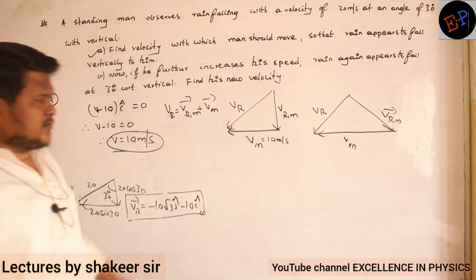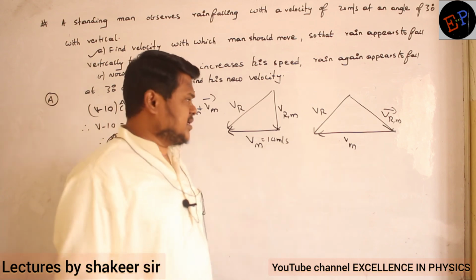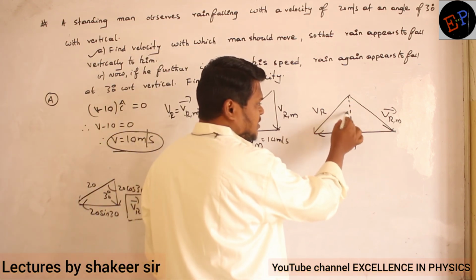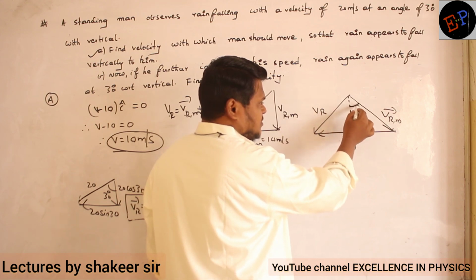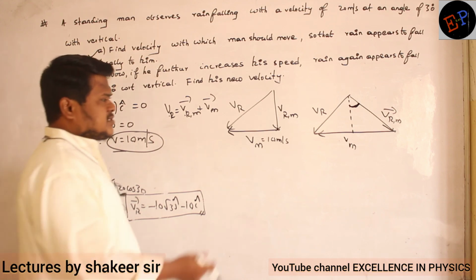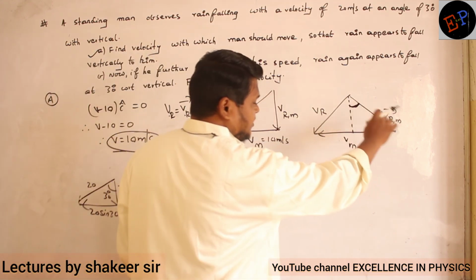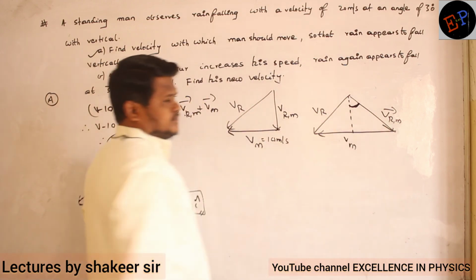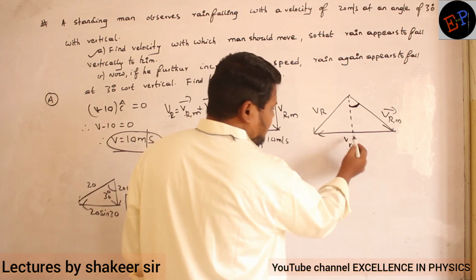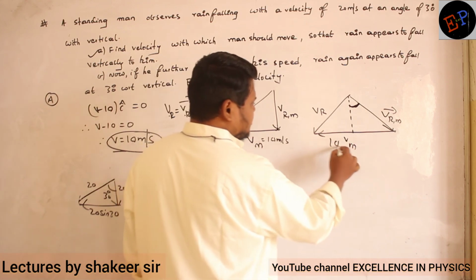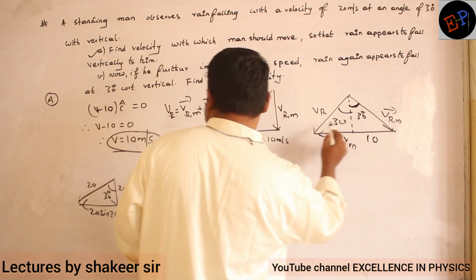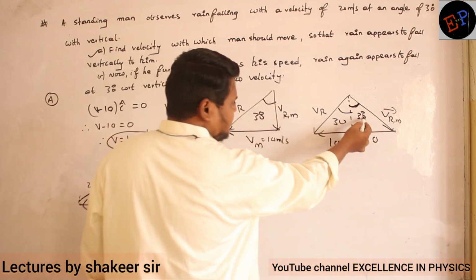So velocity of rain with respect to man plus velocity of man is velocity of rain. The velocity has increased here. When his velocity has increased, rain is again appearing to fall at 30 degrees. He is not discussing this angle, he is discussing this angle. Are you able to understand? Now rain is appearing to fall at an angle of 30 degrees, not this 30, this 30. So how much is this velocity? 10. If this is 10, this also should be 10 only, then only the angles will be the same. This is already 30 degrees, and this is also again 30.